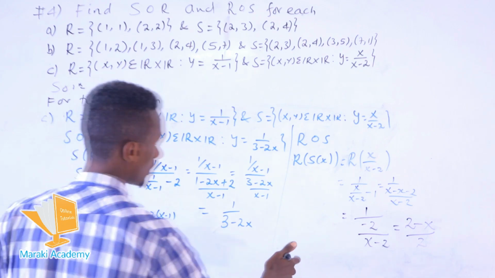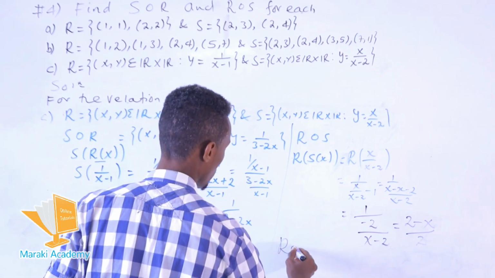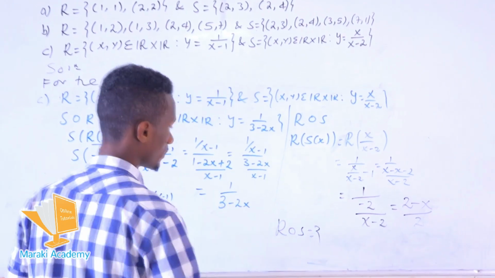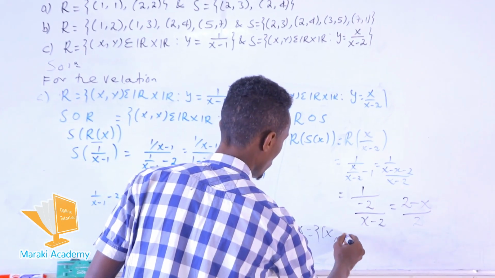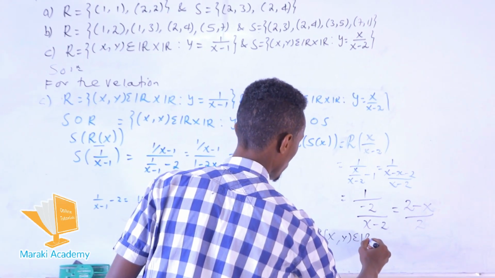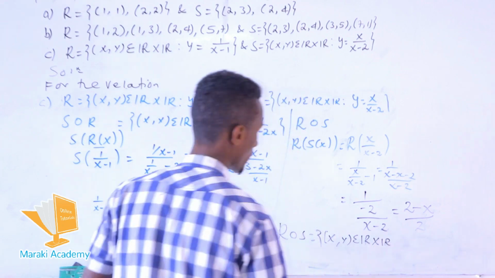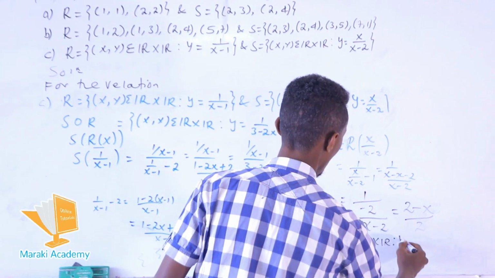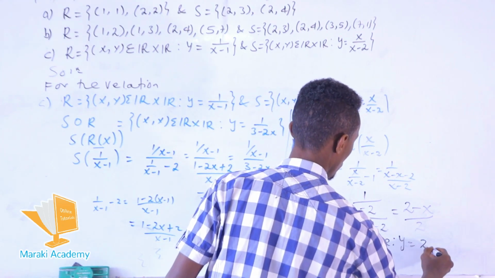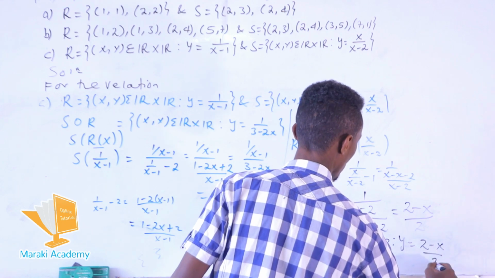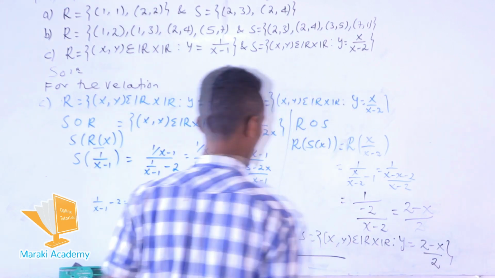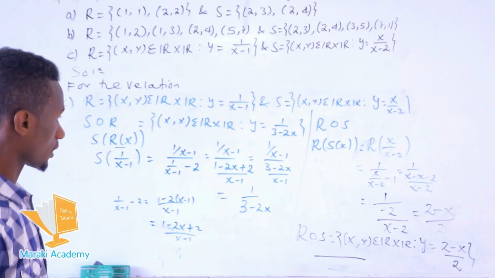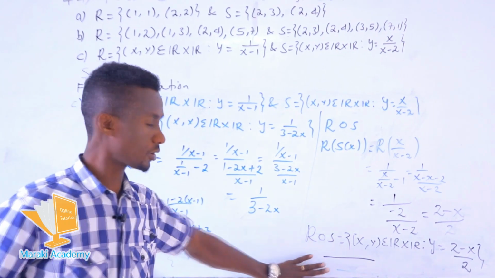Therefore, R circle of S can be defined by set builder notation: (x, y), which is an element of the real numbers cross real numbers, this is the Cartesian product, such that y is equal to 2 minus x over 2. This is the Cartesian product of this composition.